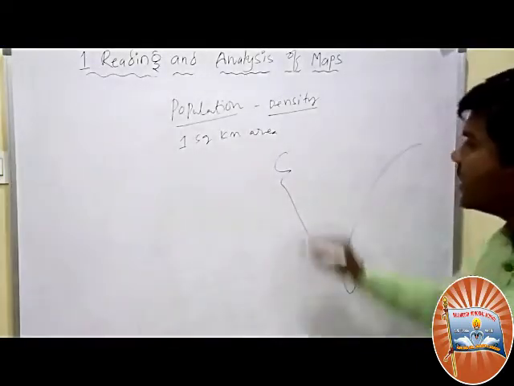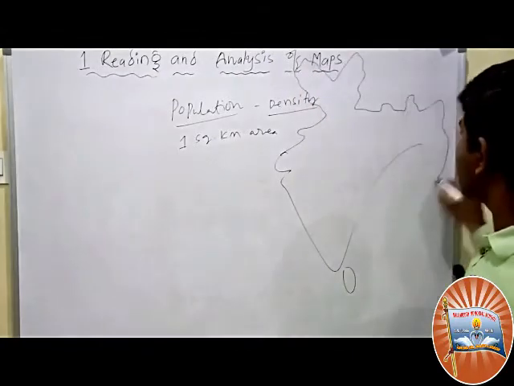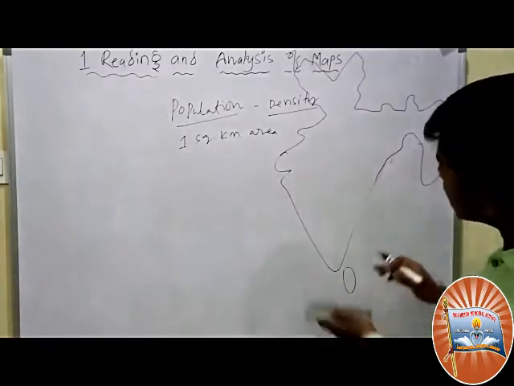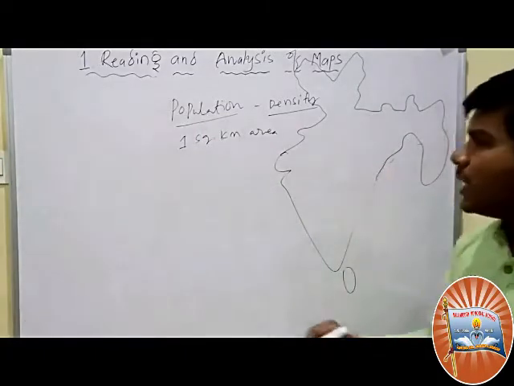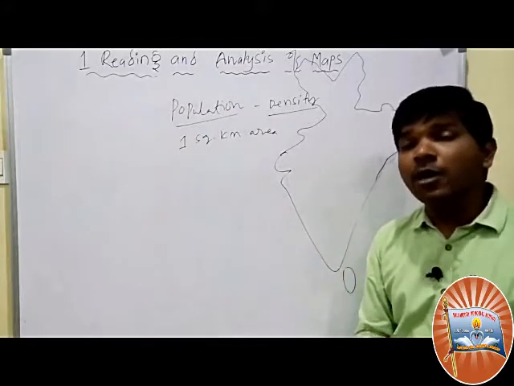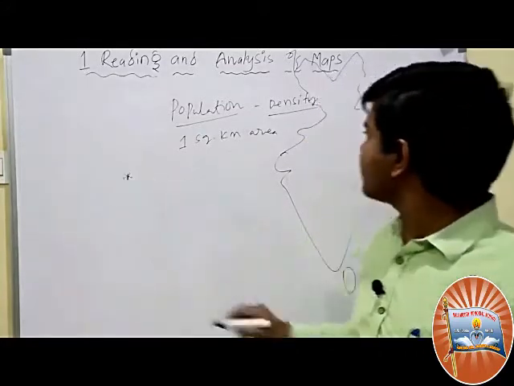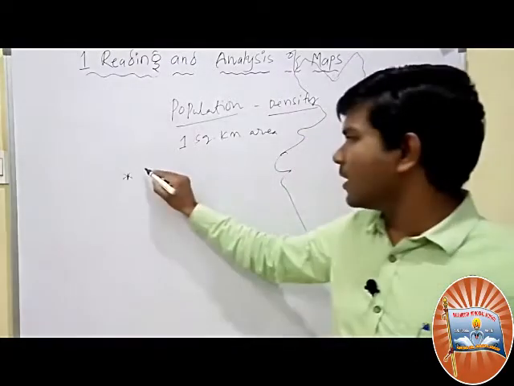For example, take this India map. In this India map, there are different kinds of people living in different places. It is just a rough map. Most probably in this map they have shown the places where density is high. The highest density is located in Bihar.